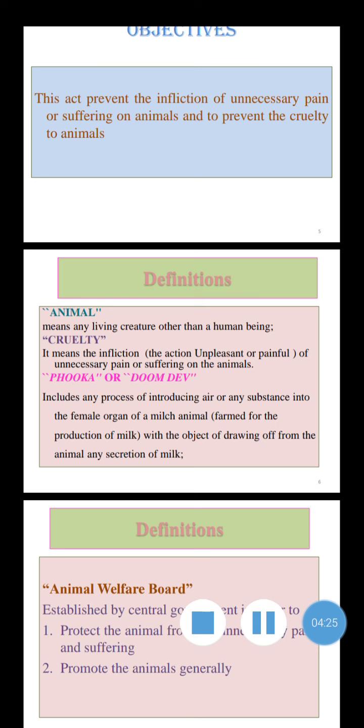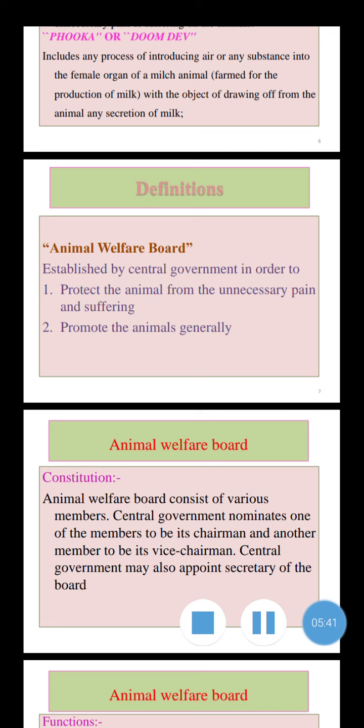Next, the Animal Welfare Board. What is the Animal Welfare Board, and what are its constitution and functions? The Animal Welfare Board is established by the central government in order to protect animals from unnecessary pain and suffering, and to promote animal welfare generally.